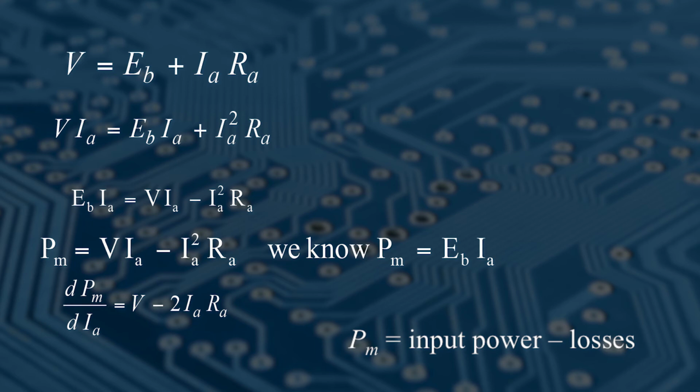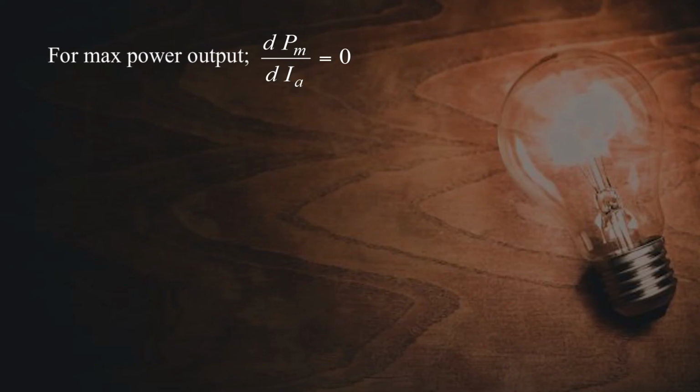V minus 2 Ia Ra, because if you are differentiating V into Ia, the differentiation of Ia is 1, and if you are differentiating Ia square Ra, that means differentiation of Ia square is what? 2 Ia multiplied by Ra. So after the differentiation you can write the final expression dPm upon dIa is equal to V minus 2 Ia into Ra. So for maximum power output, this dPm upon dIa is equal to 0.